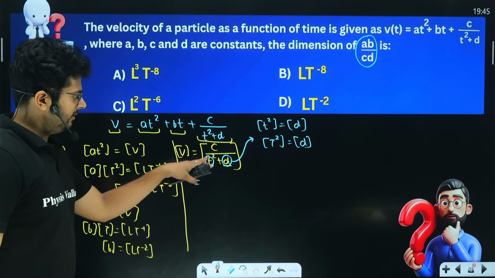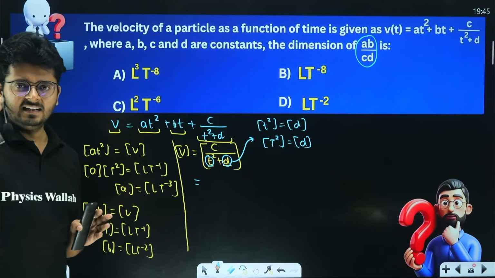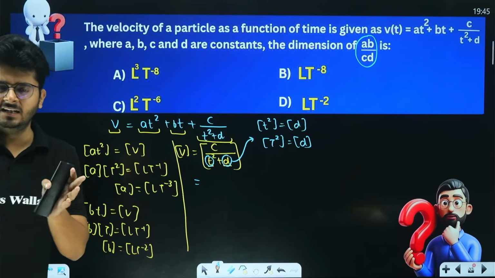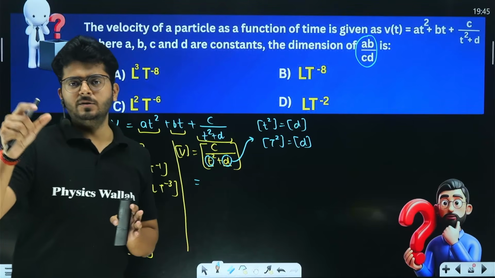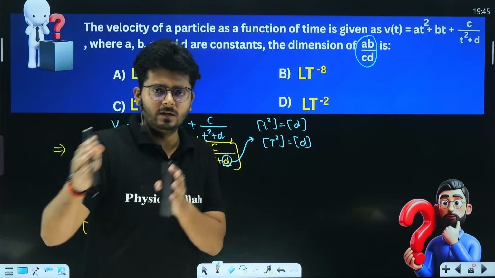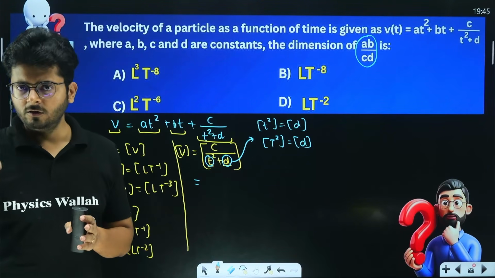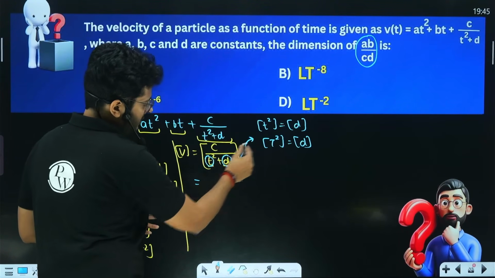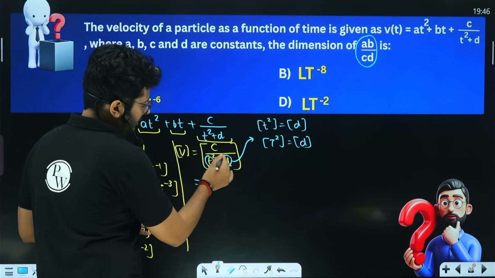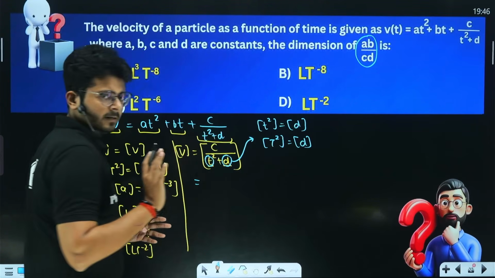So let's say if you are adding length and length, the final value will be length. If you are adding meters to meters, the final value has dimension of length. If you are adding kilograms to kilograms, the final value has a dimension of mass. So if you are adding T square and D, they have the same dimension, so the denominator has a dimension of T square, right?